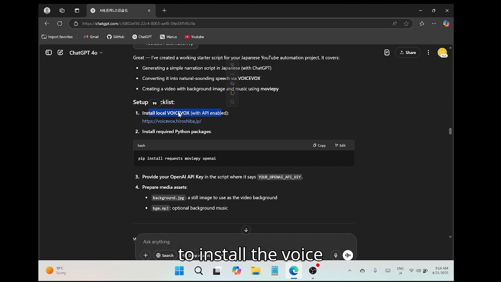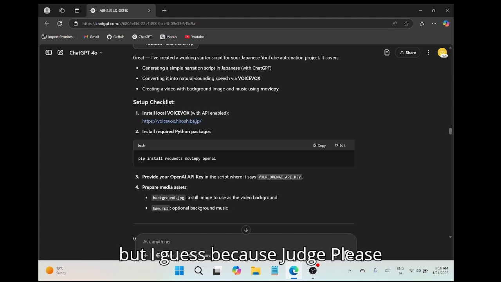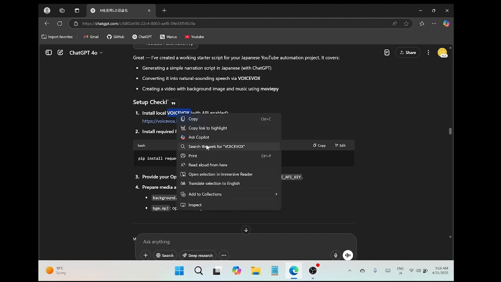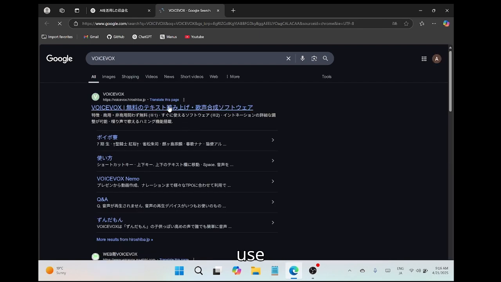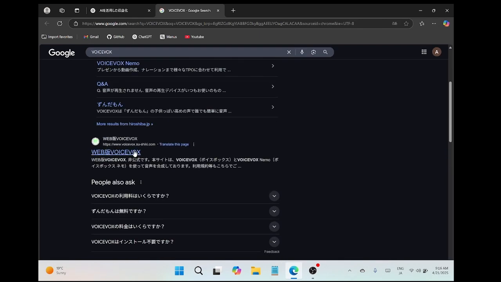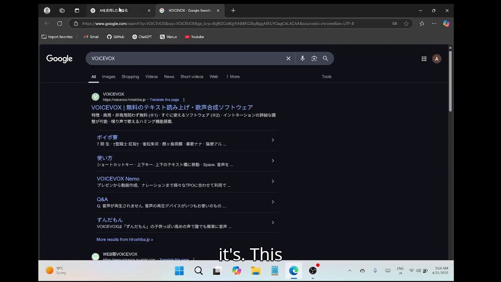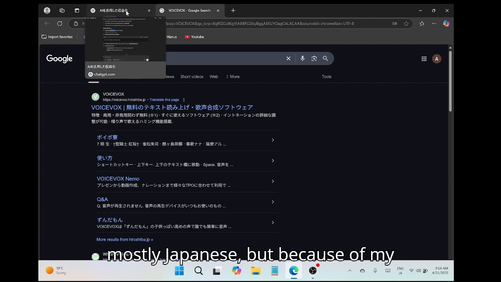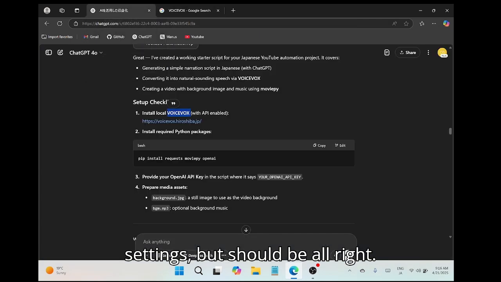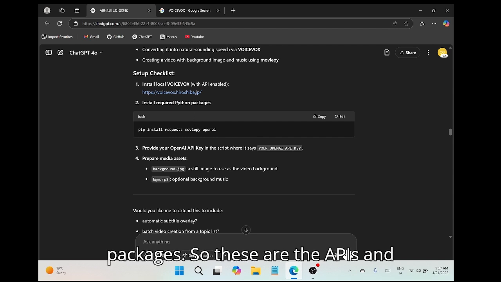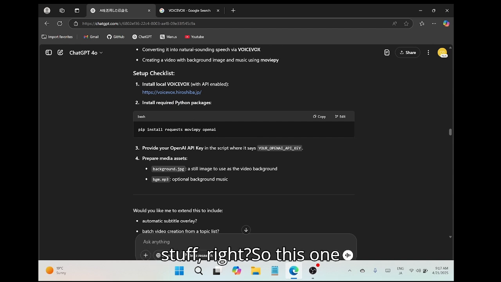Then it's telling me how to. First I need to install VOICEVOX. I've never used that, but I guess because ChatGPT is mentioning that, it's probably safe to use. And you can see it's mostly Japanese because of my settings, but it should be all right. Install required Python packages. So these are the APIs and stuff. Right, so this one is OpenAI.